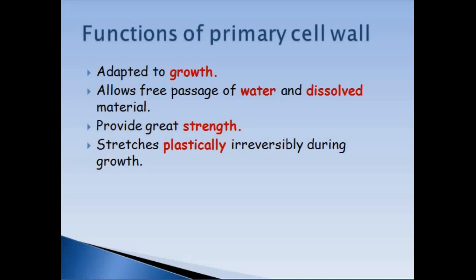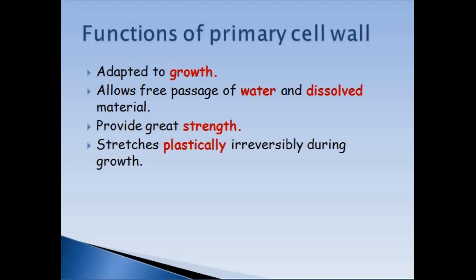Cell wall is made up of cellulose fibers, and these fibers are arranged in crisscross manner. So this arrangement provides strength and rigidity to a plant cell, and it also provides definite shape to a cell. In young stage, when cell is growing and increasing in size, cell wall stretches so a cell can attain its maximum size.